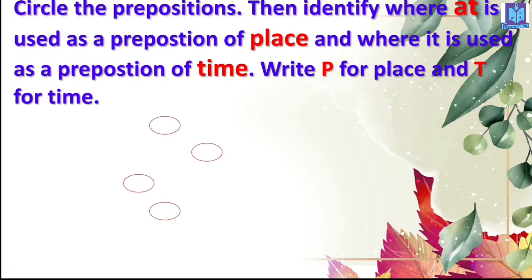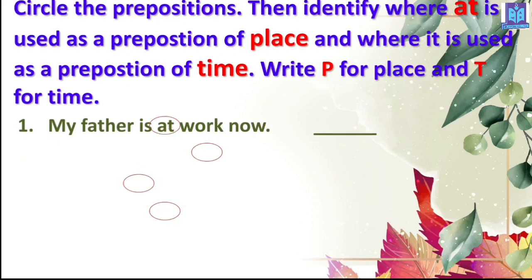Look at the example here. This exercise is very important for you, so look at the instruction. Remember this: I always tell you, before you solve any grammatical problem, you have to read the instruction first. Circle the prepositions. I have already put the circle, but I'll show you later. Then identify where "at" is used as a preposition of place and where it is used as a preposition of time. Write P for place and T for time. That's it. So let's go for the examples.